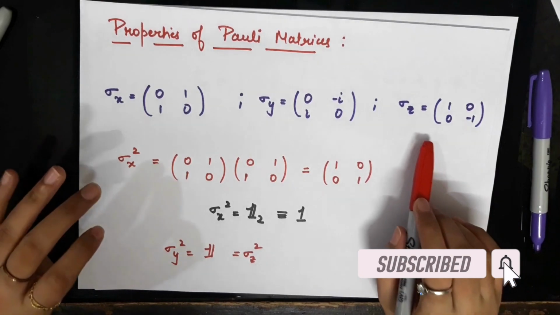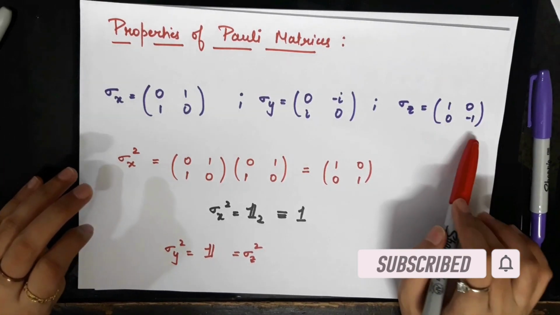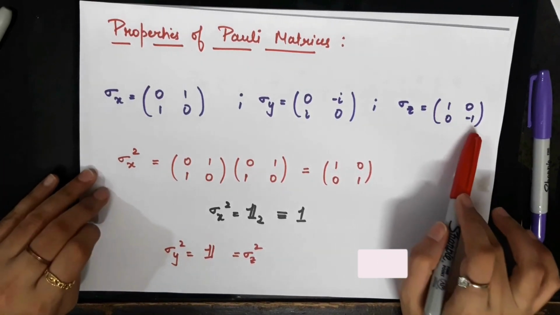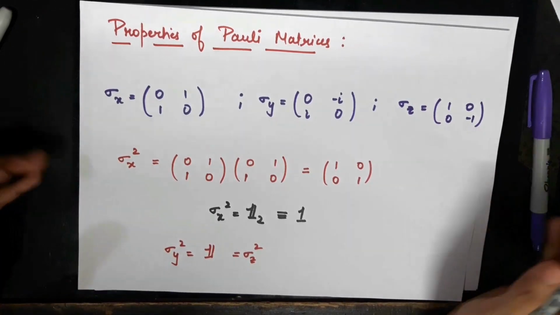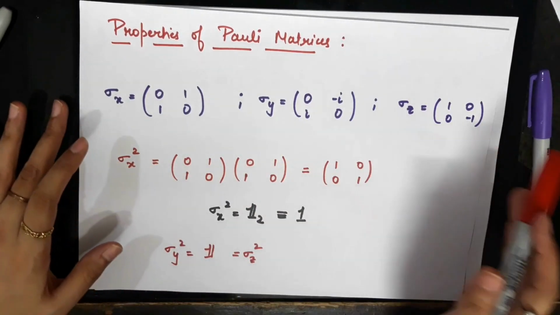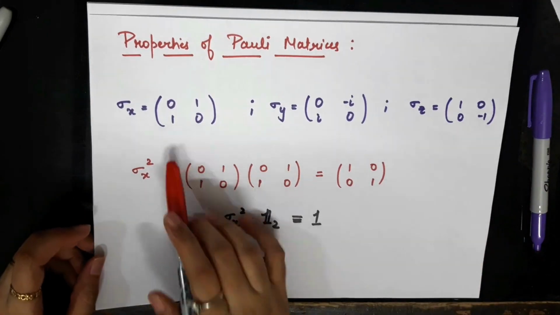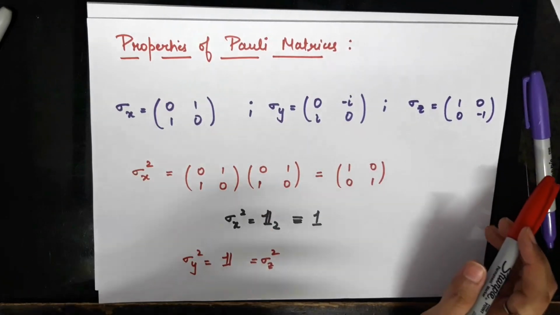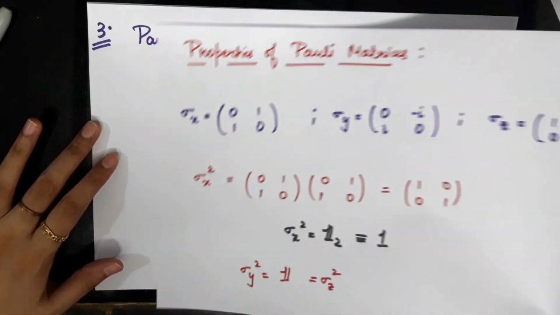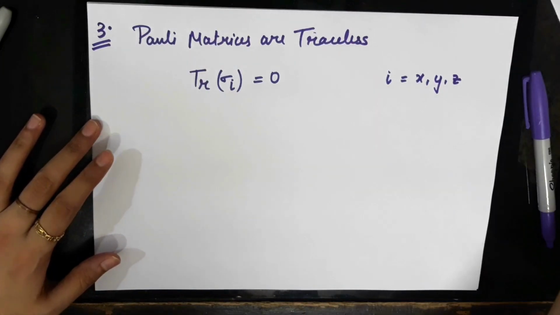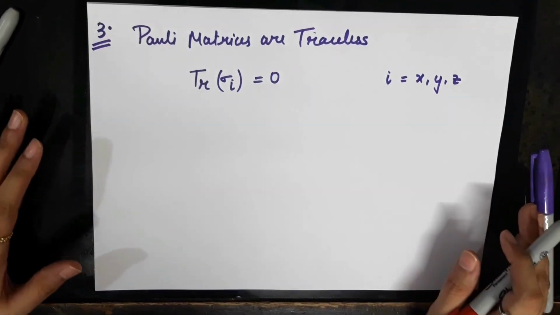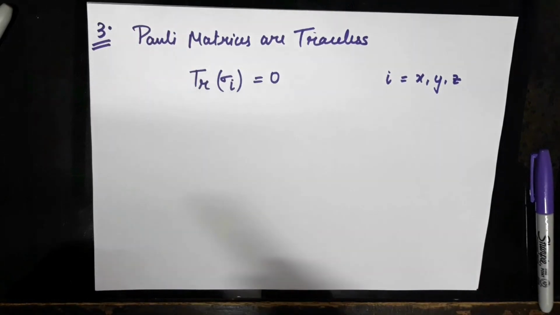Now if you look at sigma z, the diagonal elements individually are not 0, but the sum of the diagonal elements 1 and minus 1 is equal to 0. So these Pauli matrices are traceless. The sum of diagonal entries is 0, and you can see that explicitly from the form of the Pauli matrices. This is also a consequence of the fact that Pauli matrices obey Clifford algebra.